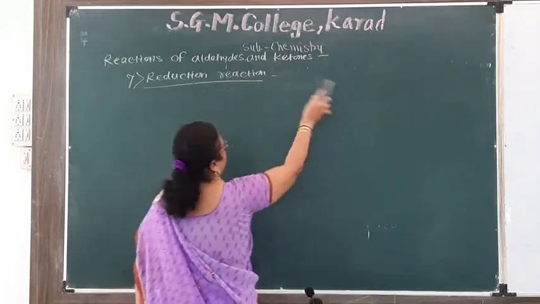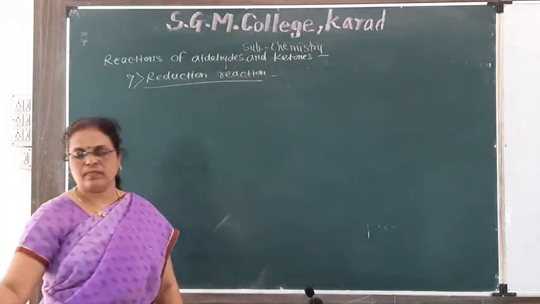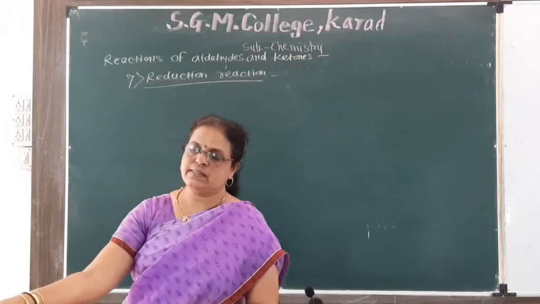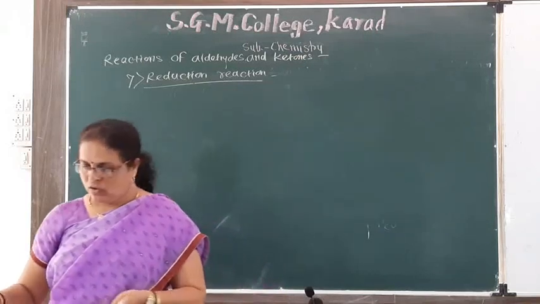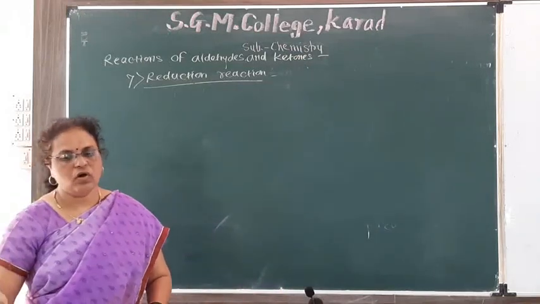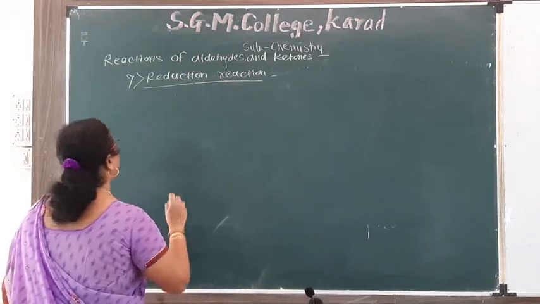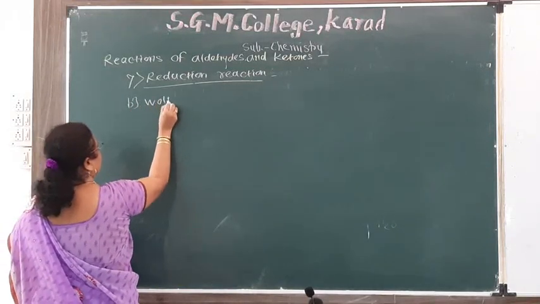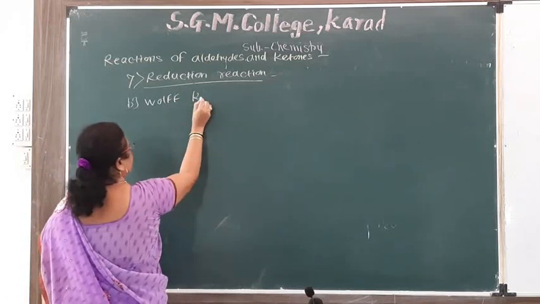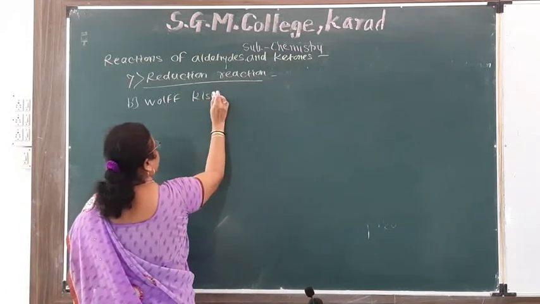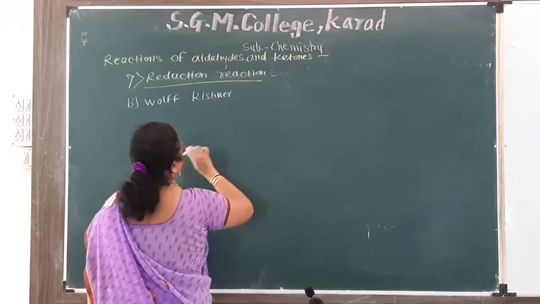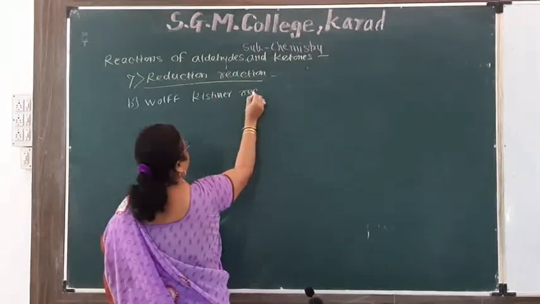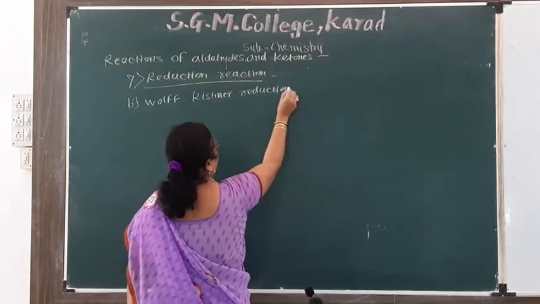Then second, B is the Wolff-Kishner reduction reaction.